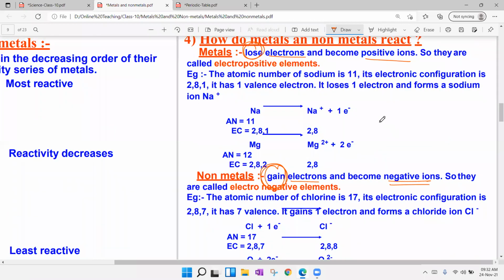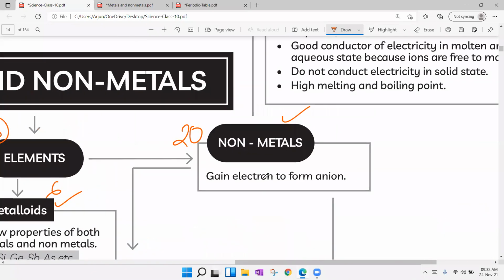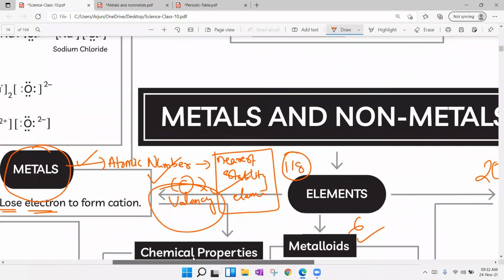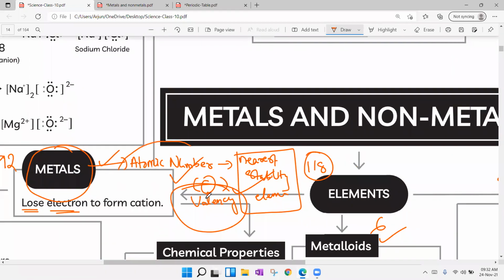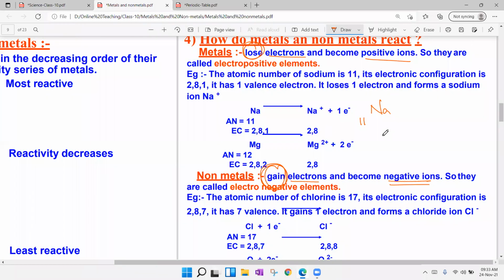Let us try to understand. You see, I'll try to tell very easily. Sodium, its atomic number is 11. We have to compare its atomic number, as I told already, with the nearest stability element such that we will get the valency. According to the valency only, we are going to write the electron dot structures.